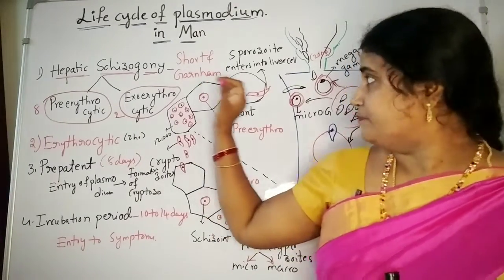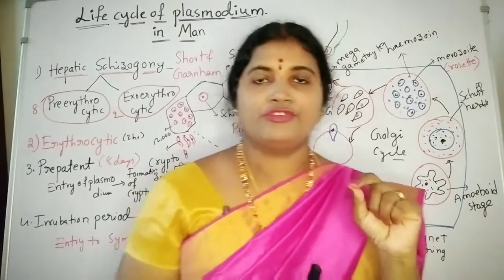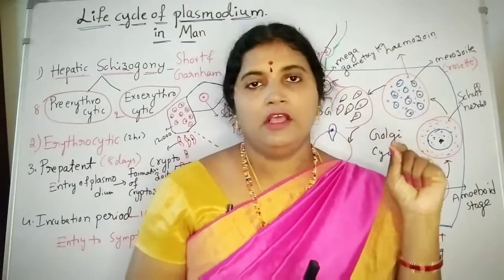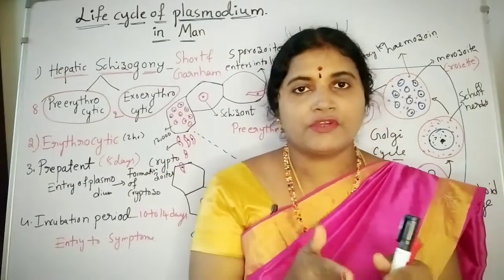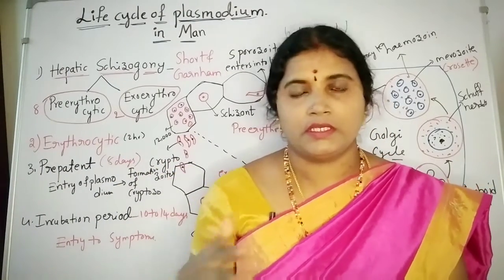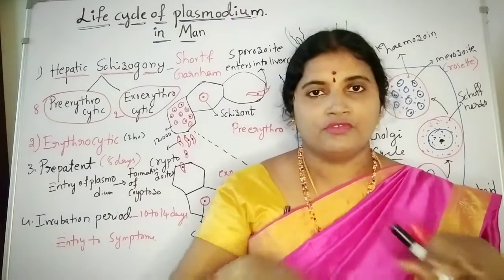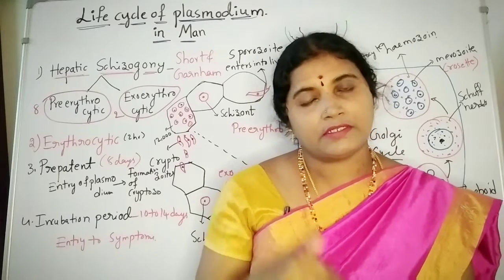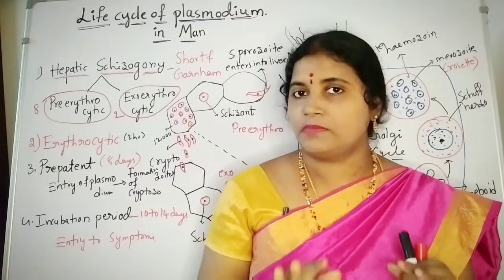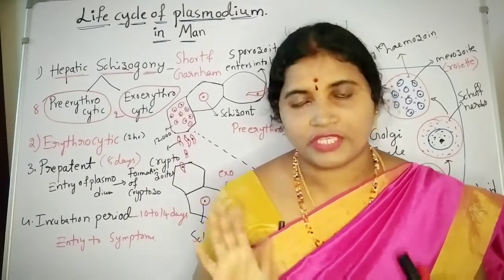So here, the life cycle of Plasmodium in man is going to start in the liver cells. Here the Plasmodium reproduction is asexual reproduction. In this body, gametocyte formation takes place, but there is no fusion of gametes. Sexual reproduction is not going to take place.